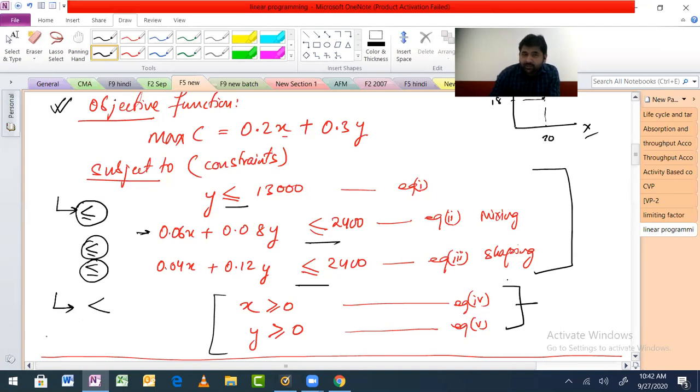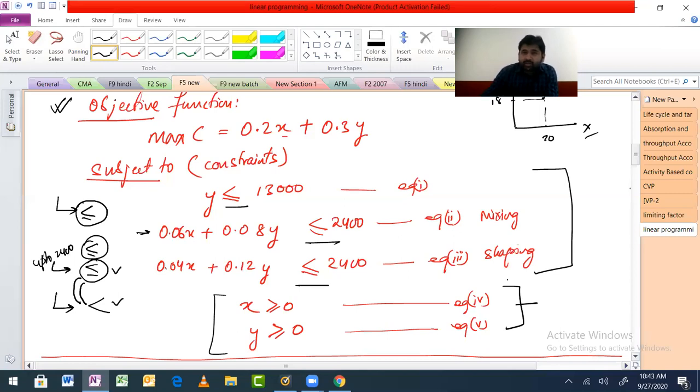Do you understand? Now what they will write is that you will choose between this and this. What will be the difference in the question? How will they tell you that you have to use this one or this one? So, this is when they say that you can use up to 2400 hours. You can use up to 2400 hours, means less than 2400 or 2400.